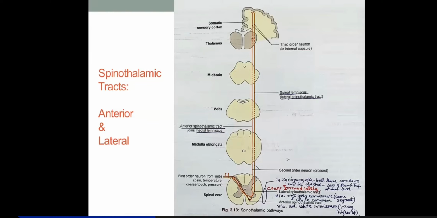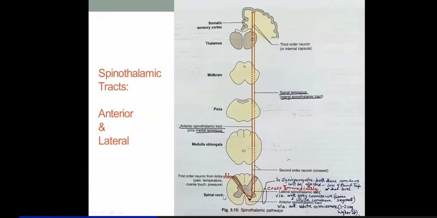Then you also have Ruffini's, and Pacinian corpuscles in the superficial fascia below the dermis. Those receptors will carry these coarse touch and pressure sensations, and the central processes of these neurons will relay in lamina 3 and 4, and that is called nucleus proprius, right?